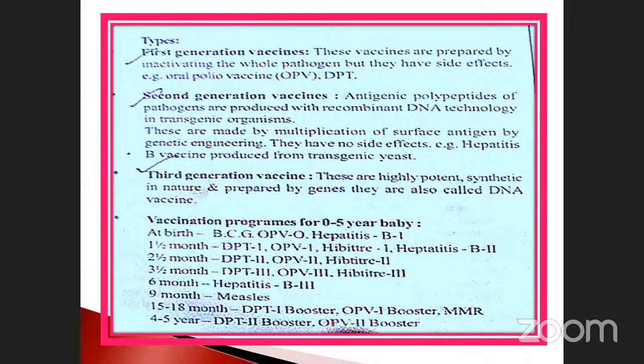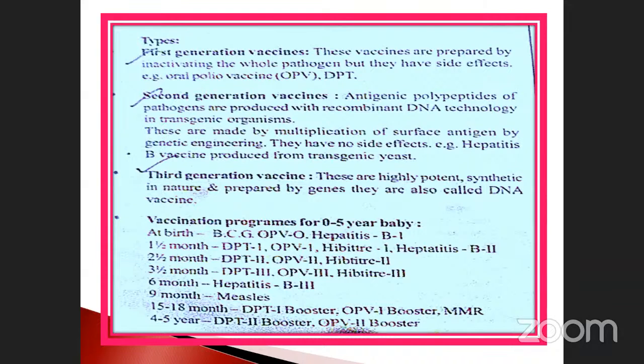Third generation, these are highly potent and synthetic in nature, prepared by gene. They are all called DNA vaccine. Third generation vaccine is also called DNA vaccine. Okay, so first generation, second generation, third generation. Already we discussed the previous tabulation up to the fifth generation, isn't it?